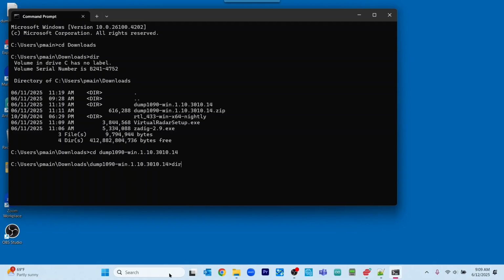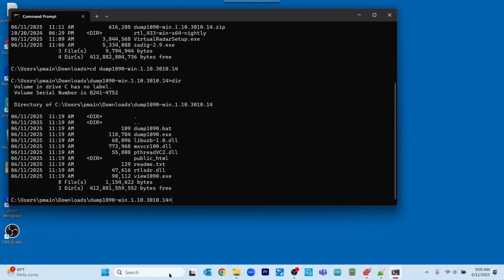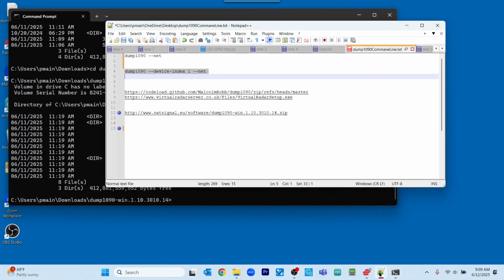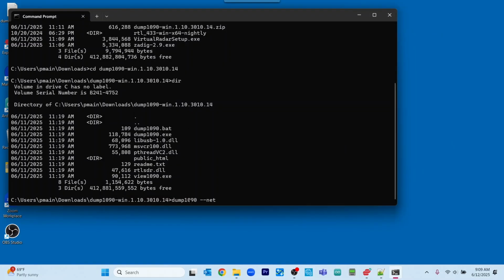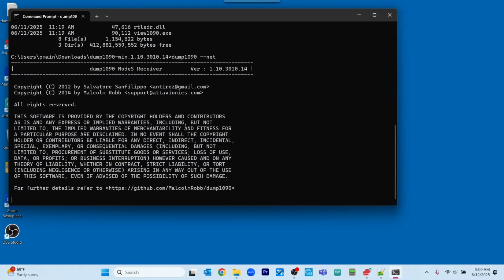And we will do a dir here. And we will now run this command, dump1090 space dash dash net. And we will right click here. We will hit enter.